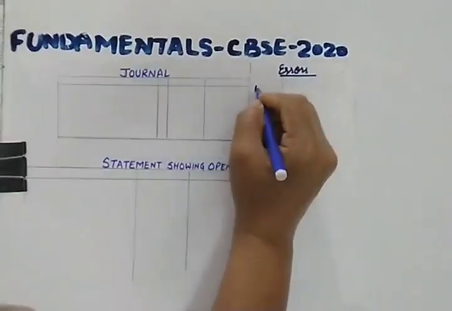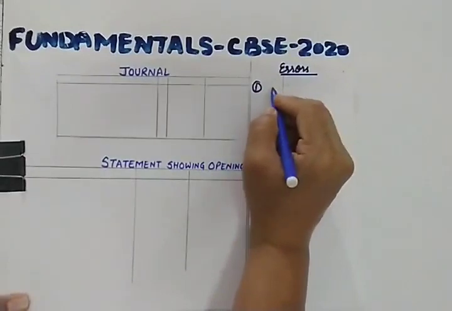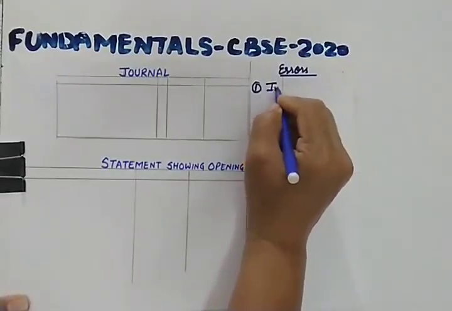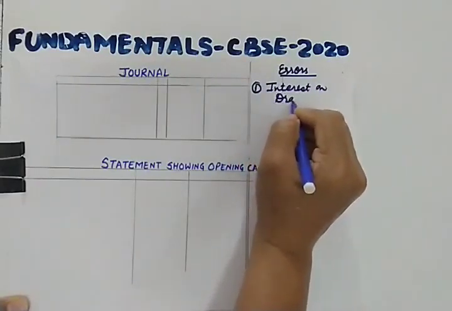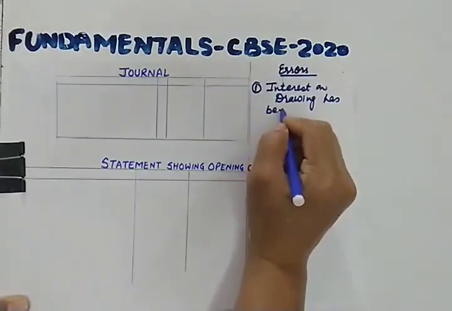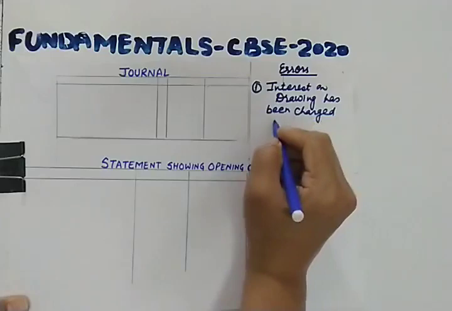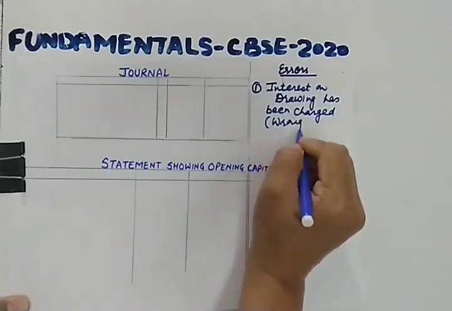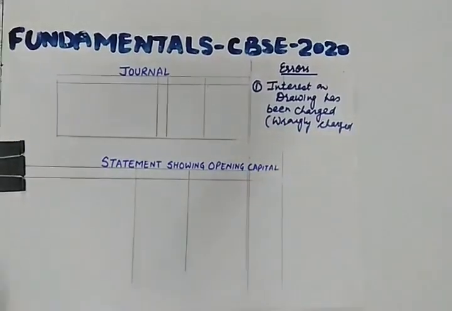Number 1, the first error is that interest on drawings has been charged. So it has been wrongly charged, while it was not there as per the partnership deed. And what is the next point?